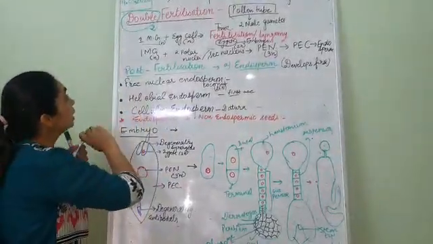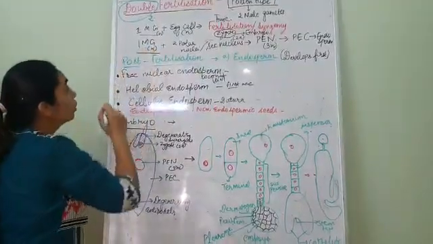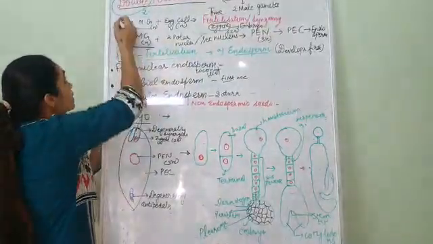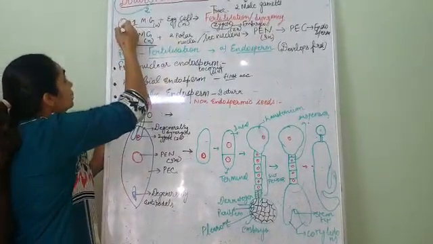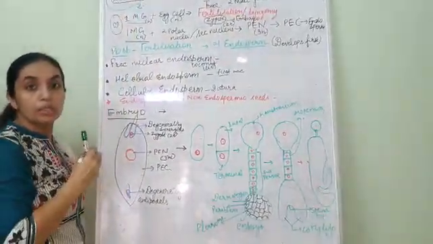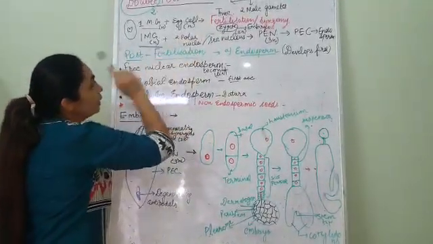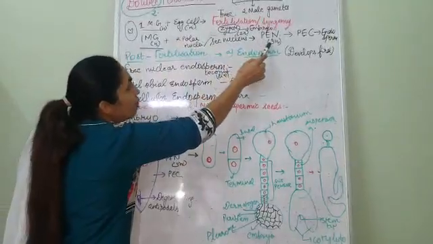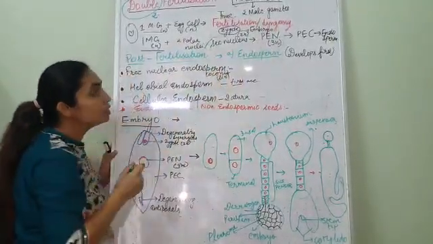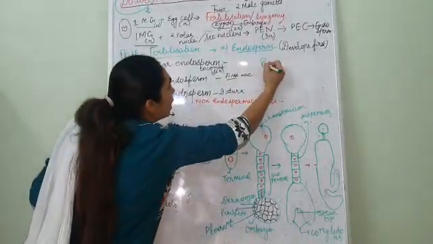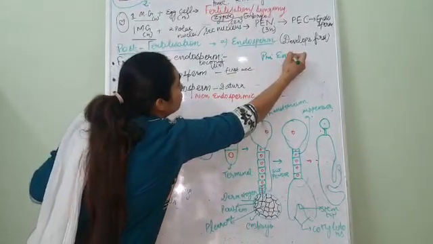Now the second male gamete, this one, fuses with the two polar nuclei which are present in the central cell here. See, these polar nuclei fuse with this male gamete and form the PEN, that means primary endosperm nucleus.